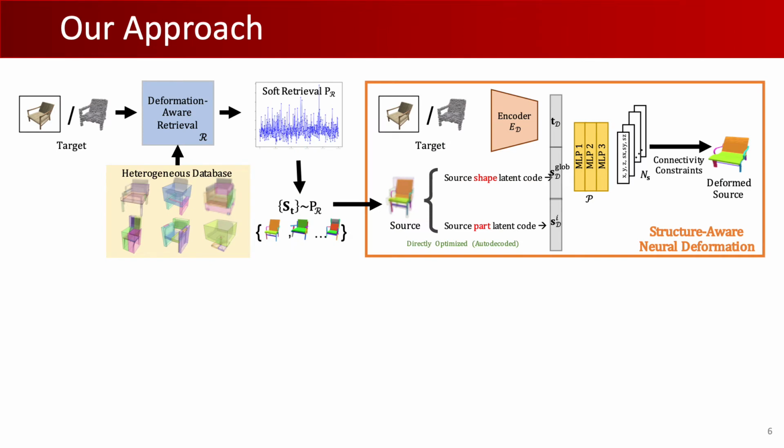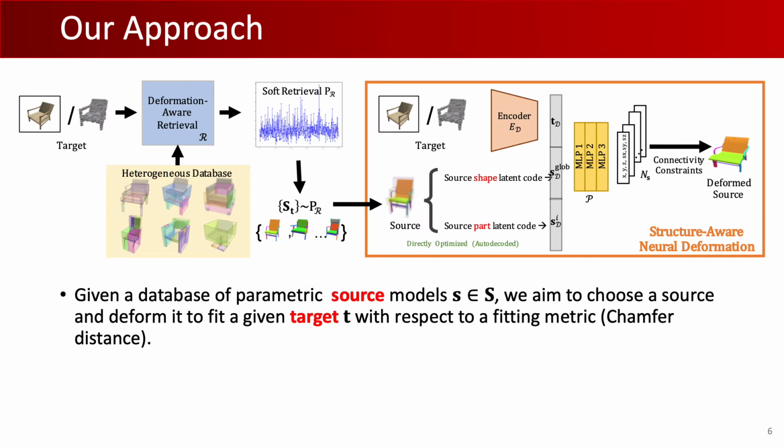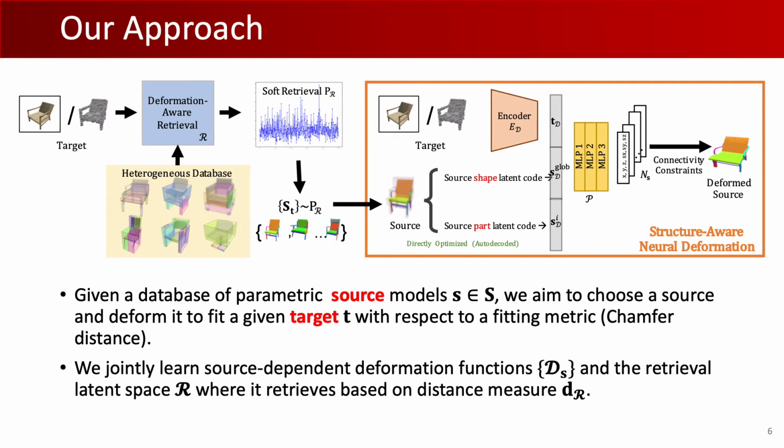Here's an overview of our approach. Given a database of parametric source models, we aim to choose a source and deform it to fit a given target with respect to a fitting metric, chamfer distance in our case. We jointly learn the set of source-dependent deformation functions, ds, and the retrieval latent space r, where it retrieves based on distance measured dr. The key to our joint training scheme is soft retrieval.